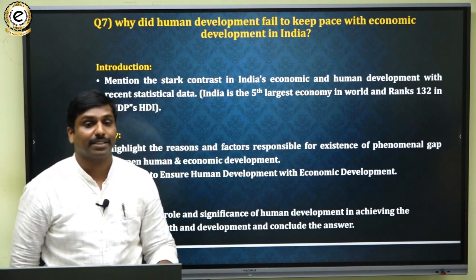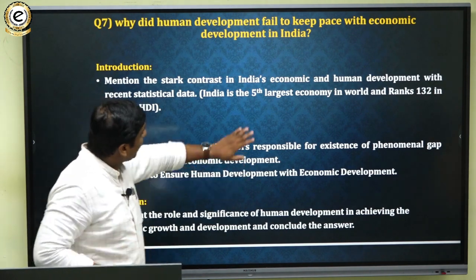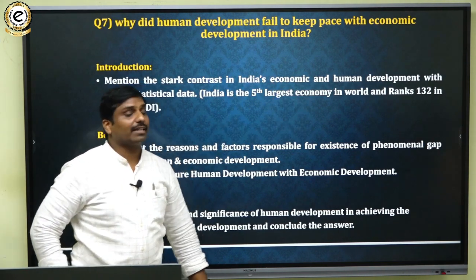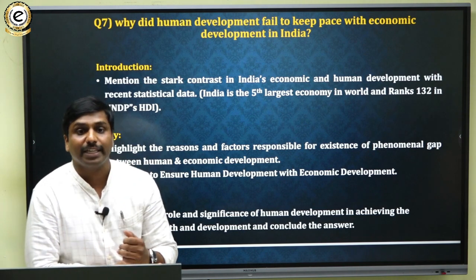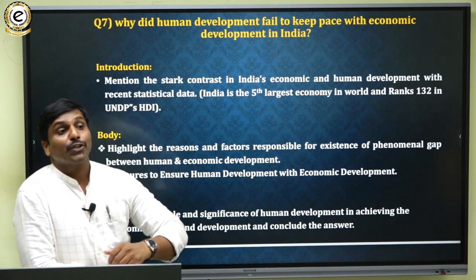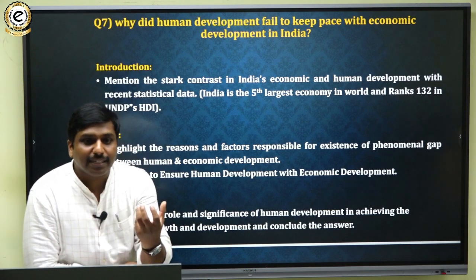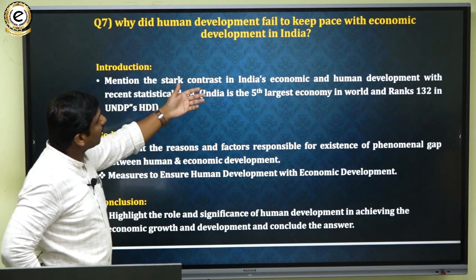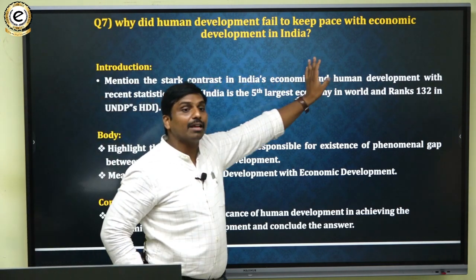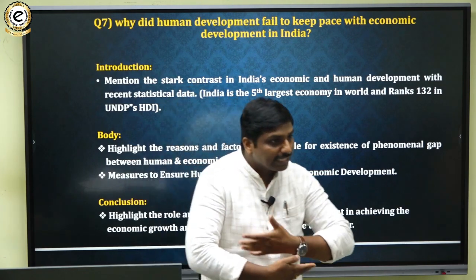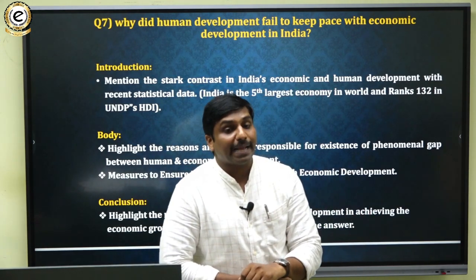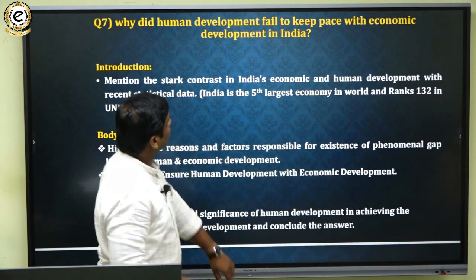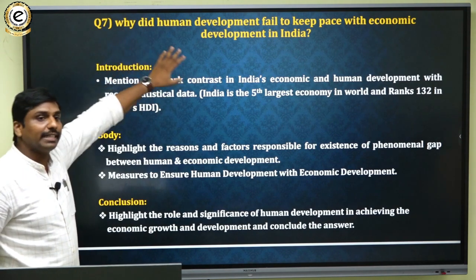That is one important aspect. So we have to highlight that despite being the fifth largest economy in the world, India ranks very poor in the UNDP's Human Development Index. So you can say in the introduction that by quoting these two things, you can show that there is a stark contrast, or a clear-cut disparity, between the economic and human development in India.